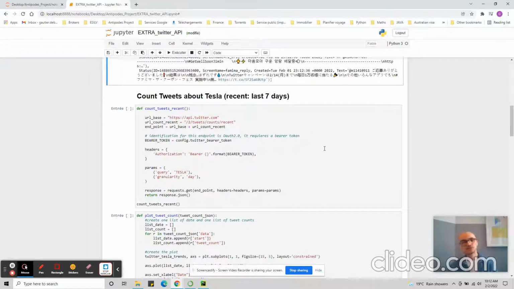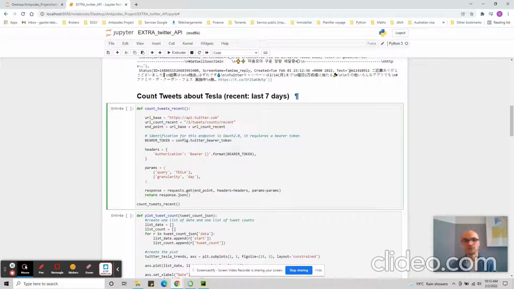Next, since it's a follow-up for the previous alternative data project, where we had daily data and tried to predict the interest, let's say, of the public for Tesla, here we're going to count the tweets that mention Tesla for the last 7 days.